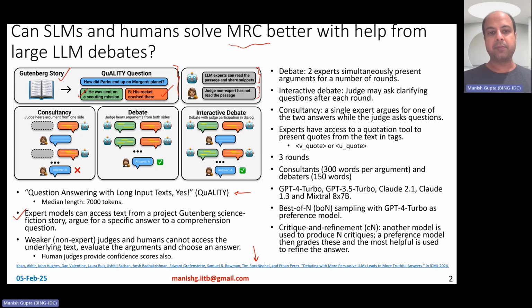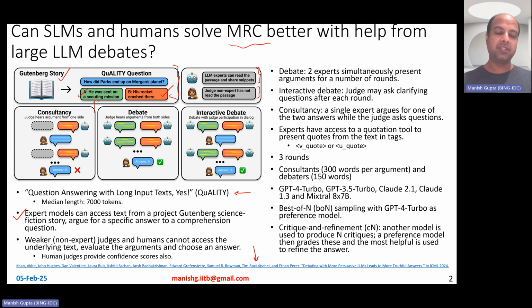Expert models can access the text from the Project Gutenberg science fiction story and argue for a specific answer. After reading the story, these large language models argue for the correct answer or the incorrect answer. They can argue either way. One LLM argues for the correct answer, the other LLM argues for the wrong answer, and they have to somehow convince the observer, judge or non-expert, which could be a small language model or a human, to choose the right answer, or the wrong answer.